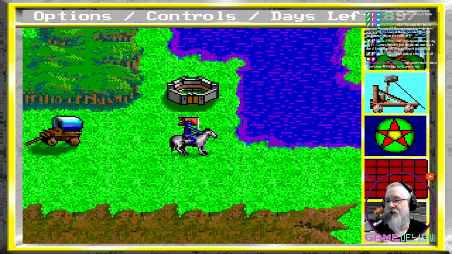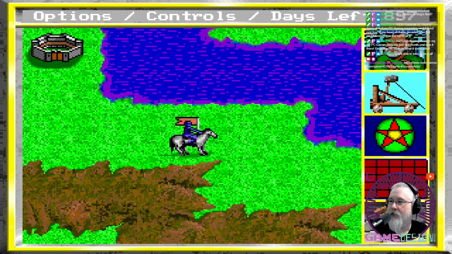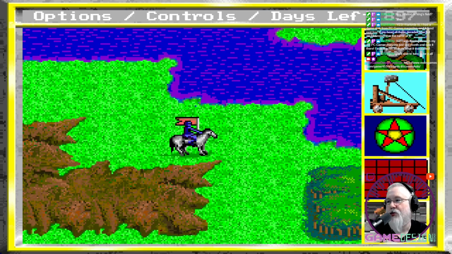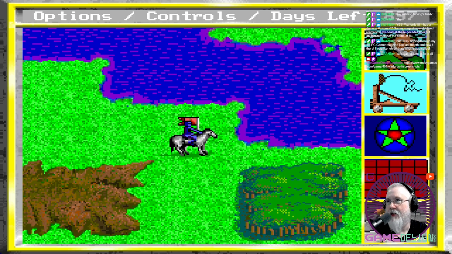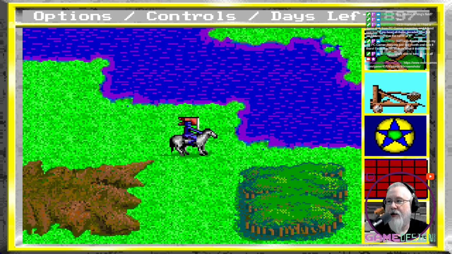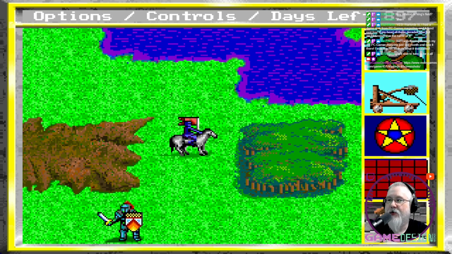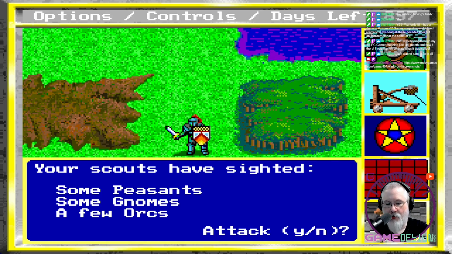If there's ghosts and they kill any of your army, I believe the ghosts move over to that army. No, okay, let me say that again. If ghosts attack one of your guys and they kill some of your guys, the amount of dudes that you kill get added to the ghosts' numbers. So if you have like hundreds of peasants and a ghost comes in and pops your peasants and kills like 100 of them, that's 100 ghosts, and that's a ton of ghosts. That will mess you up.